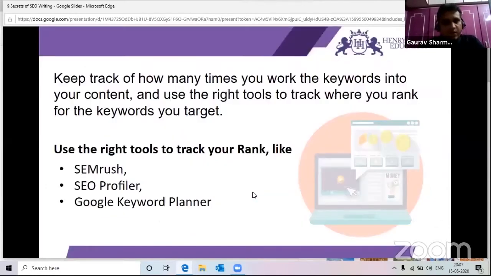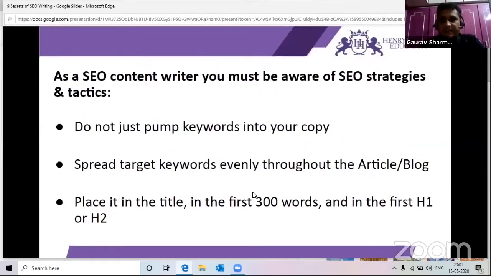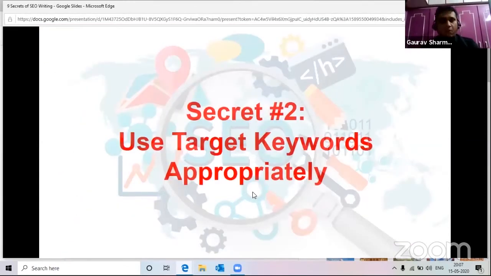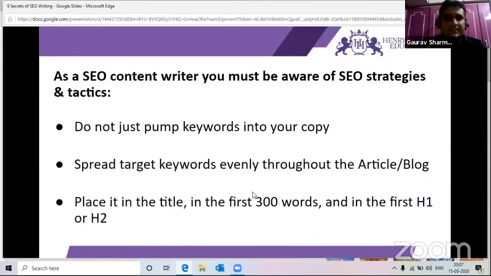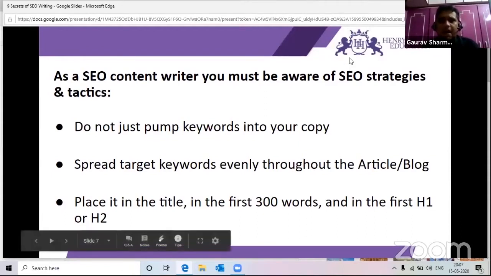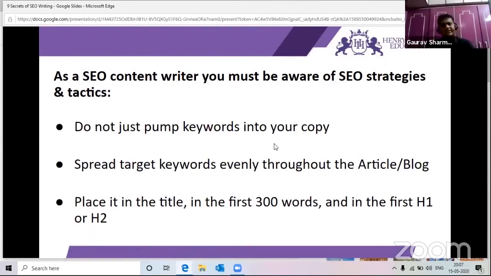Once we identify the keywords that have to be used, the second secret is to use target keywords appropriately. Target keywords matter because every type of content that we write has its own set of readers. Even if I talk about normal books, there are certain people who like to read fiction books, people who like to read business related books, and some who like to read more non-fiction or novels. These are different, and everyone has their own interest.